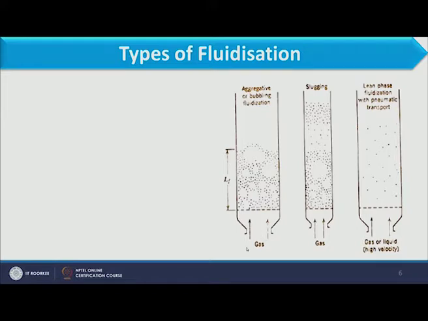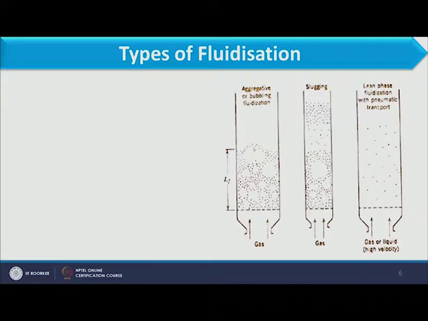Further, if you see this figure, in the first figure we have the movement of gas. So, what happens here after the minimum fluidization condition is achieved and we increase the velocity of gas? Bubbles are formed inside the bed.